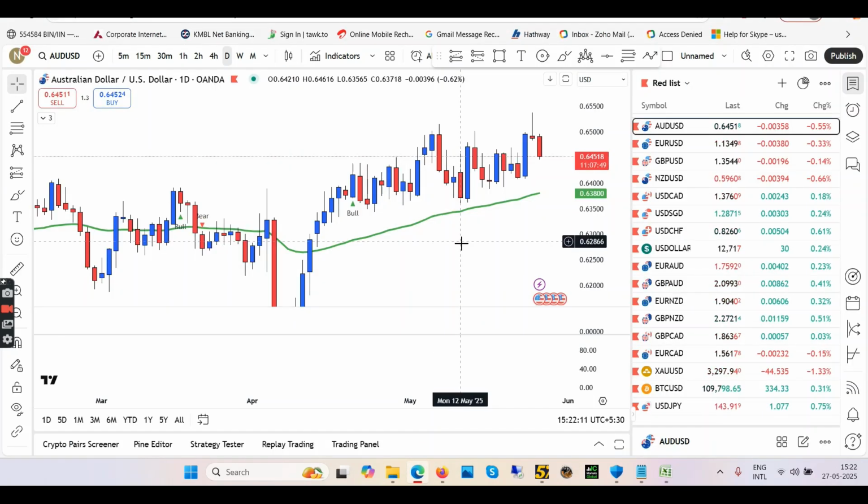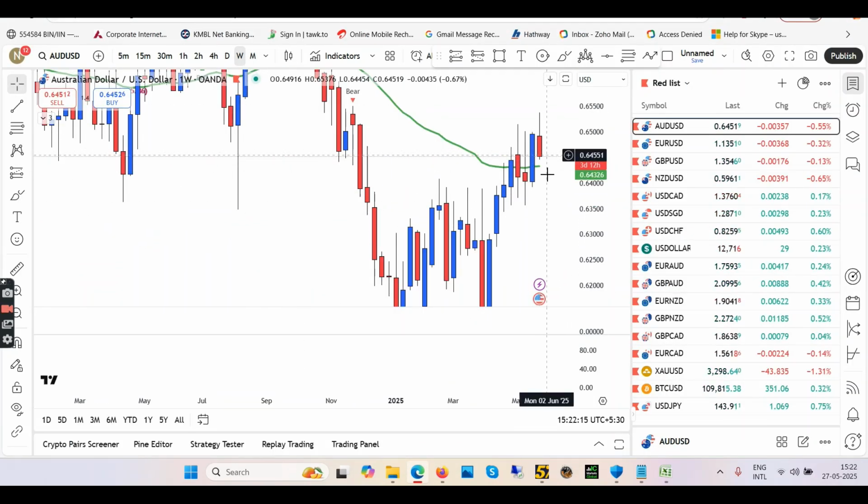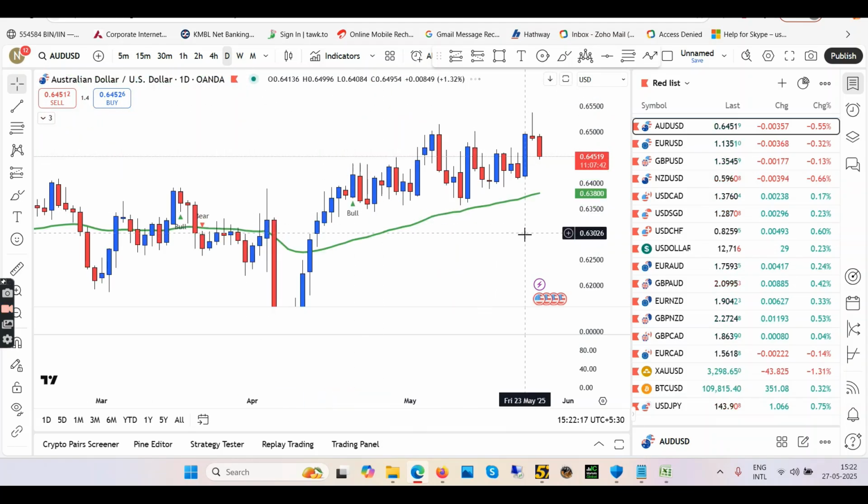Everything is free. Coming back to the chart, starting with the top down approach with the weekly time frame. On the weekly time frame, we are up, taking a pullback right now. So let's get back to daily. On daily, we are up. This last blue candle has broken the previous high. So I think we are still in the uptrend, taking a pullback right now. So this red candle of today, I think it's only a pullback.